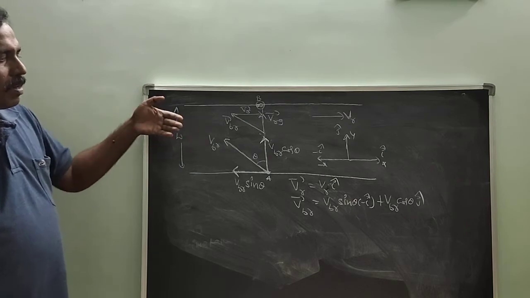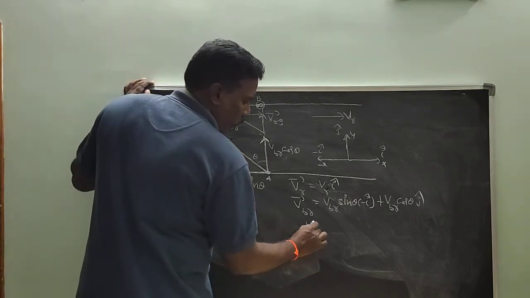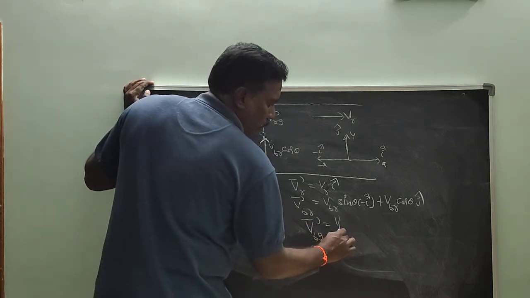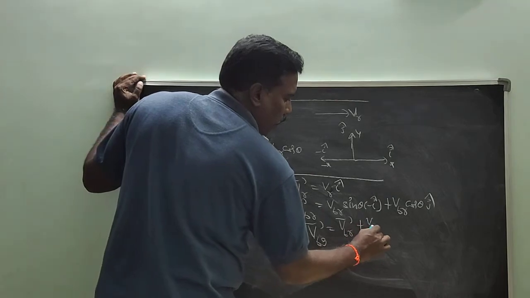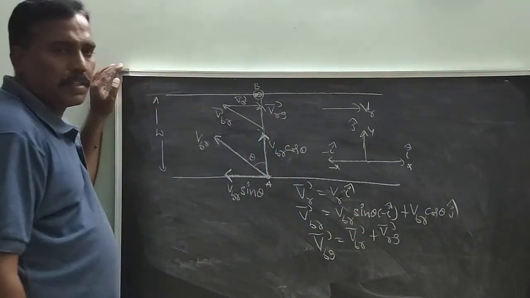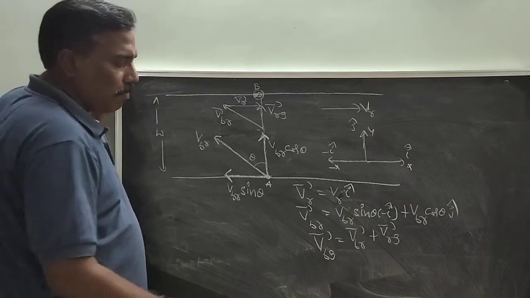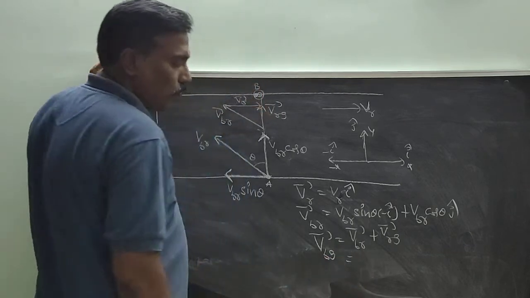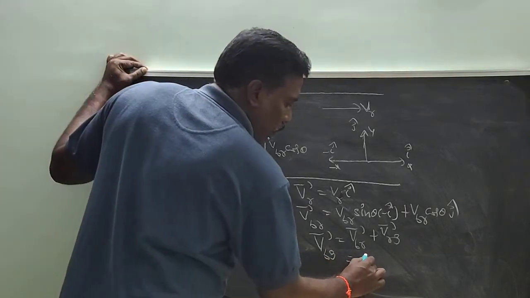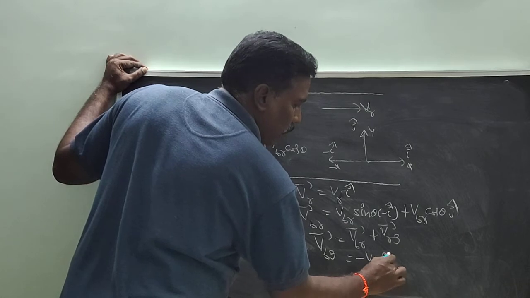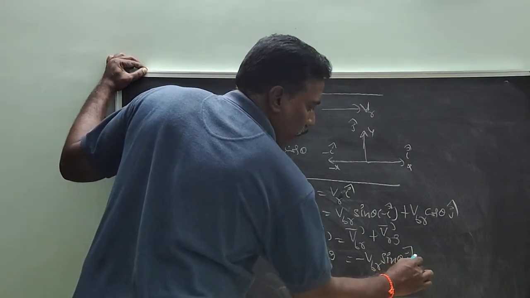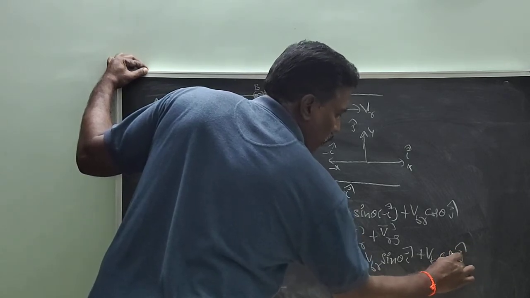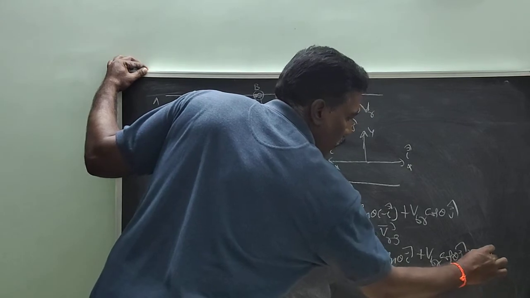So what is velocity of boat with respect to ground? Velocity of boat with respect to ground is equal to VBR bar plus VRG bar. What is VBR bar? Minus VBR sin theta I cap plus VBR cos theta j cap plus VR I cap.